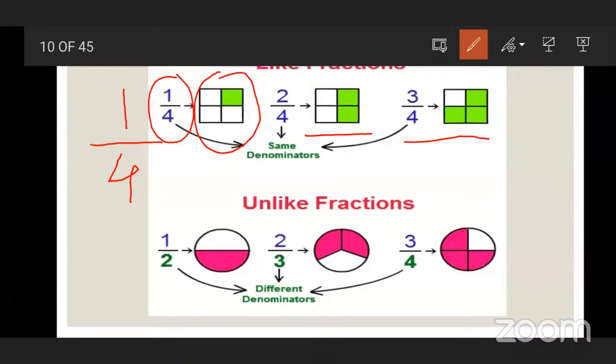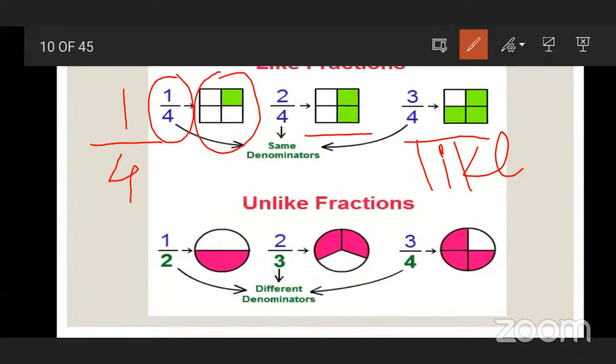So when the denominators are the same, what type of fraction do we call them? Like fractions. What do we call them? Like fractions.